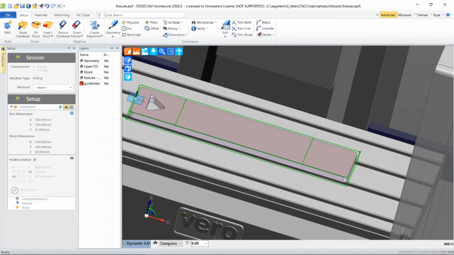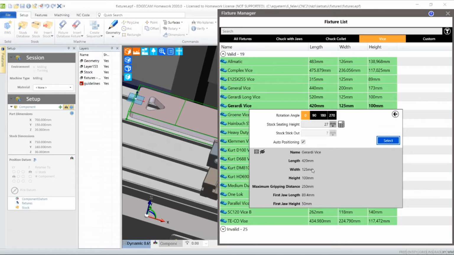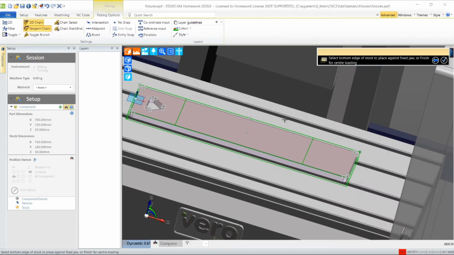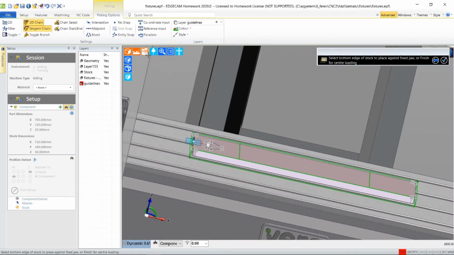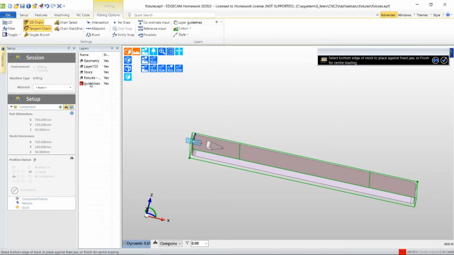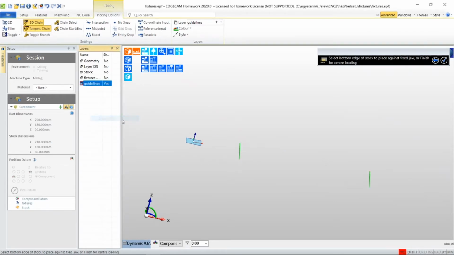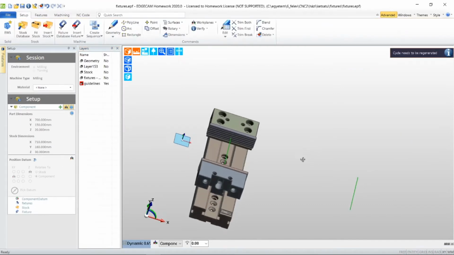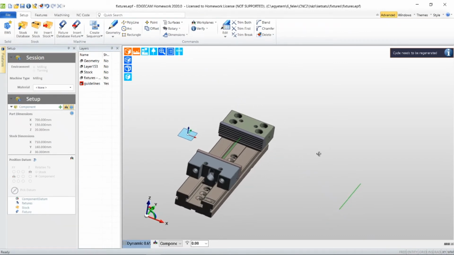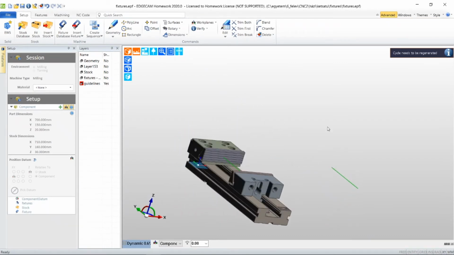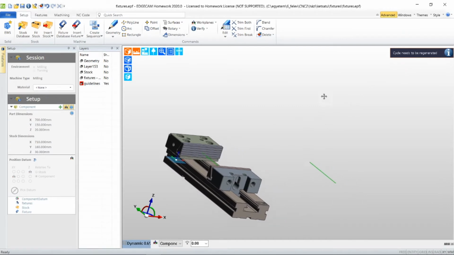Now we can add our fixtures from the fixture database. I'm using a Gerardi device, and it's important to click out the auto positioning. Now I'm hiding my machine, and I only want to see the grid line layer, and I can choose the two points of our grid line to define the position of this fixture. And it says the cycle needs to be regenerated.